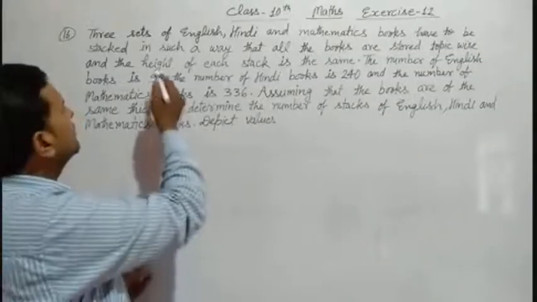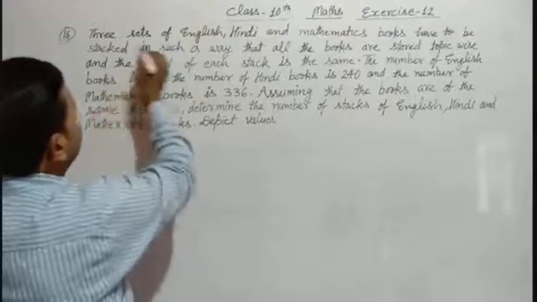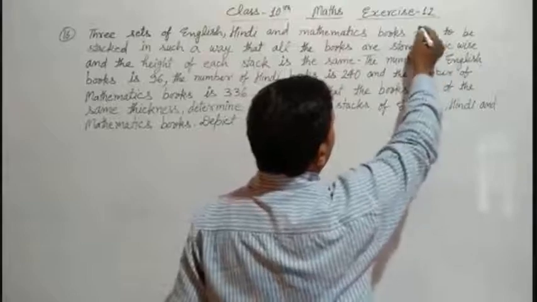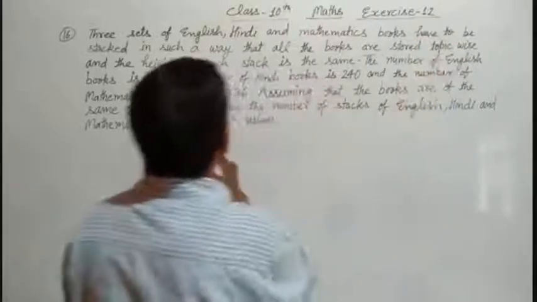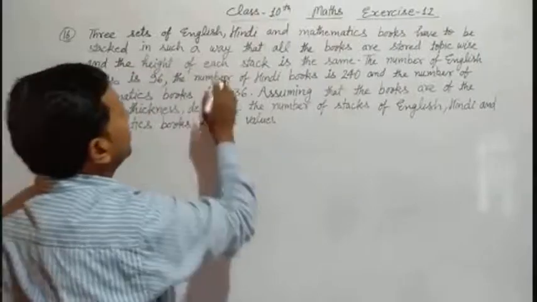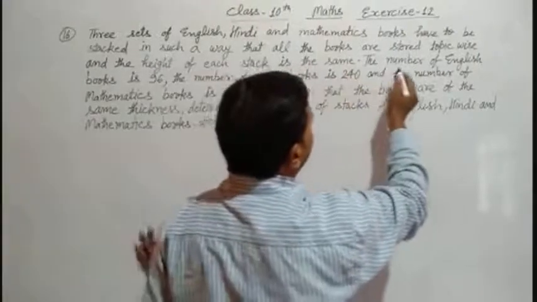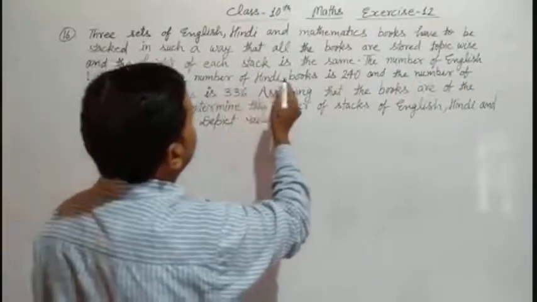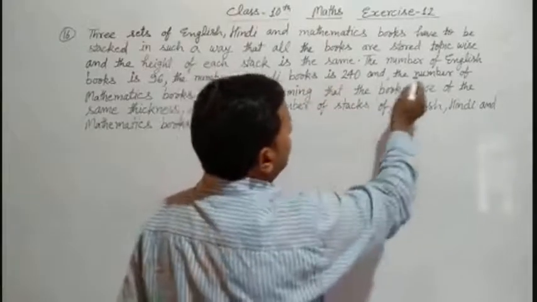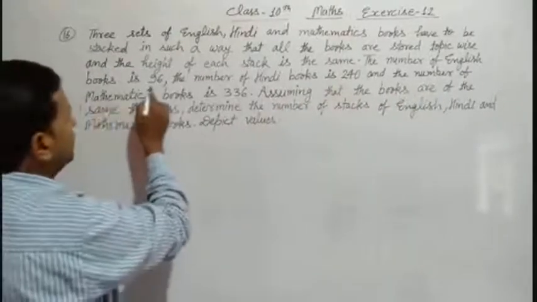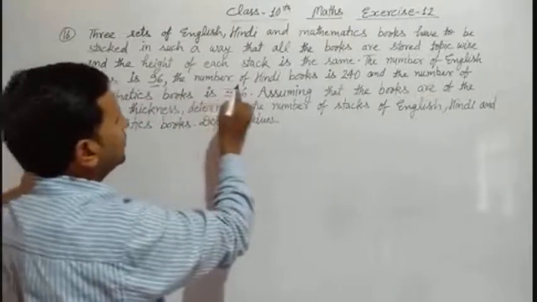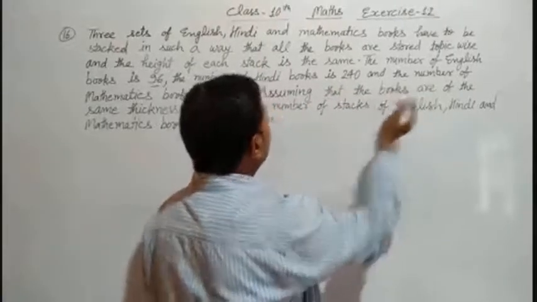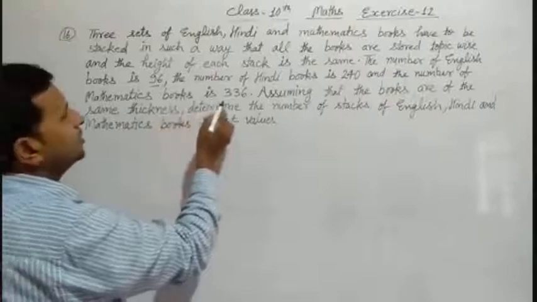Now we see question number 16. Three sets of English, Hindi and mathematics books have to be stacked in such a way that all the books are stored topic-wise and the height of each stack is the same. The number of English books is 96, the number of Hindi books is 240, and the number of mathematics books is 336.